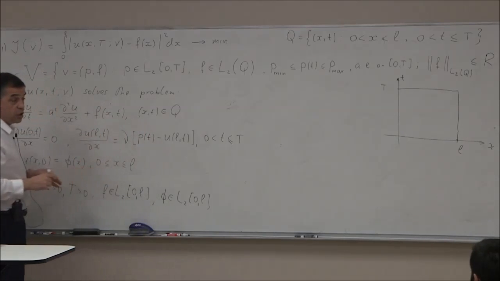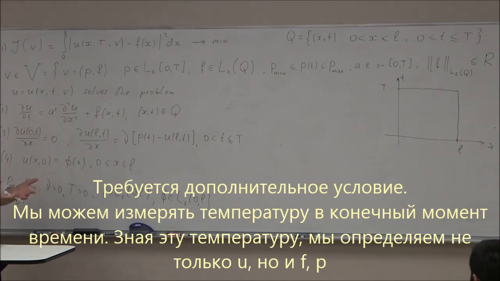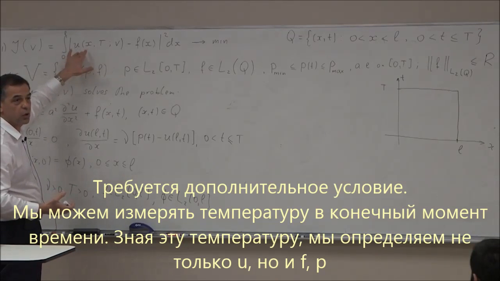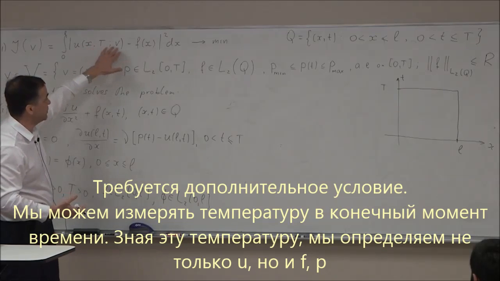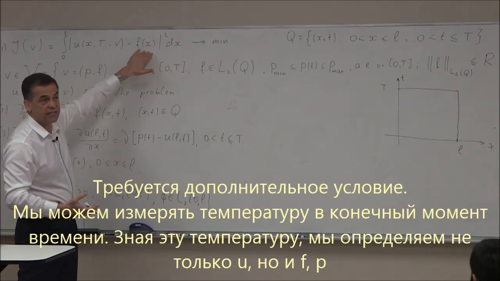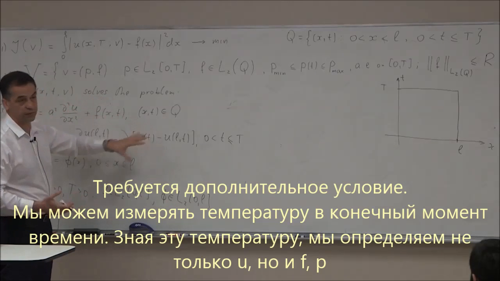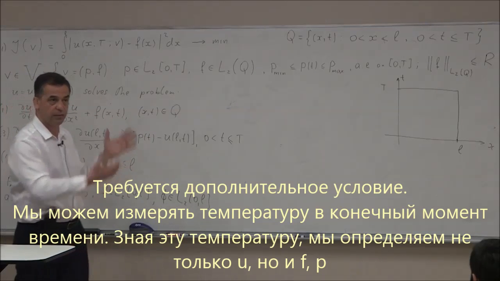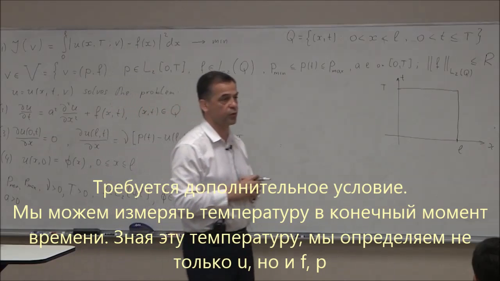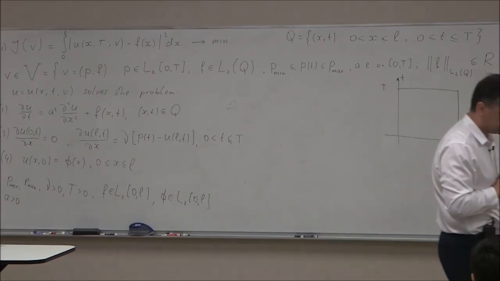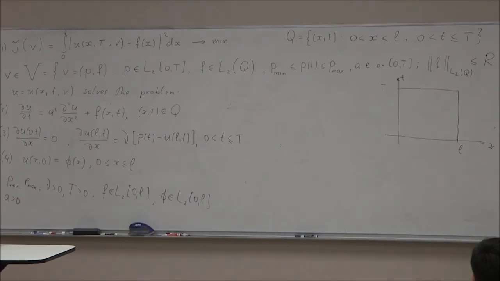So of course then you can't solve the problem, you need an additional condition. The additional condition comes in terms of a measurement. Imagine that you measure the temperature also at the final moment, which is given through f(x). And then, having this measurement, you try to identify not only u, but also f and p. So that's the inverse problem, and the variational formulation of the inverse problem. So they're equivalent in a sense.